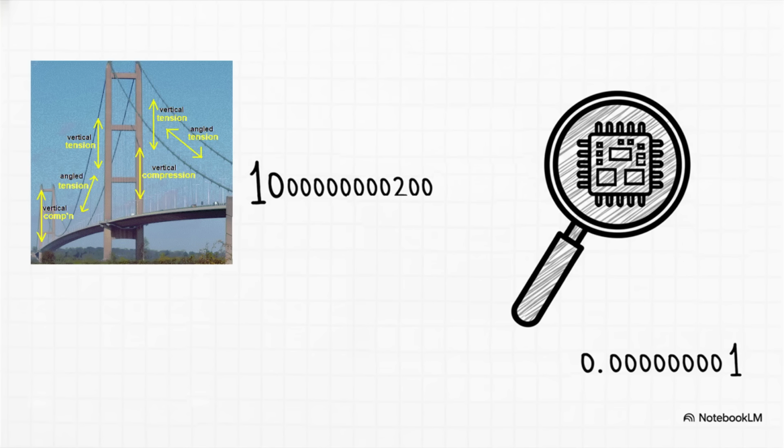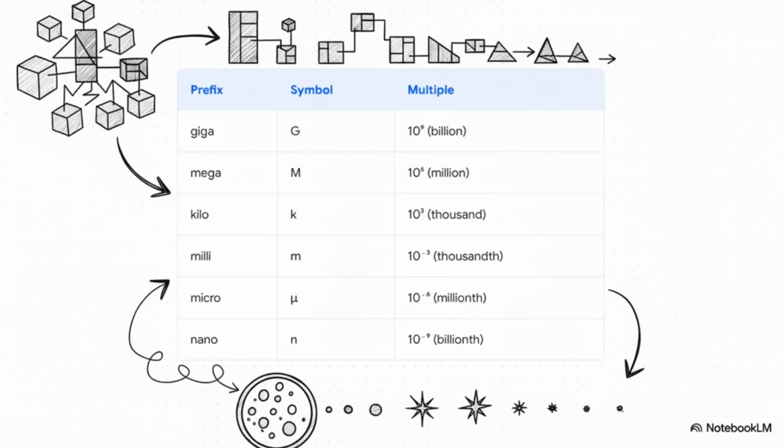Prefixes are really just shorthand for powers of 10, and they make life so much easier. Here are the big ones you'll see all the time. And notice the pattern. It's really elegant. Giga for a billion, mega for a million, kilo for 1,000. They move in these nice, clean steps of 1,000, or 10 to the power of 3. And the same logic works on the small side, with milli, micro, and nano.